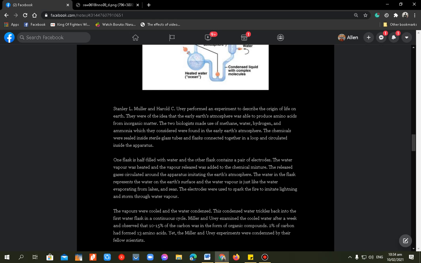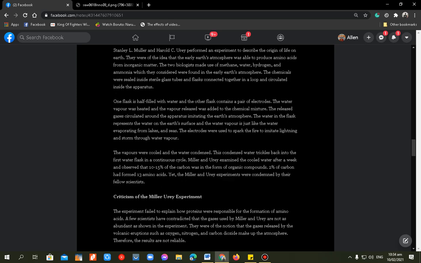Yet, meron pong yet doon: Miller and Urey's experiments were condemned by their fellow scientists. So what do you mean by condemned? It was questioned. They need more explanation. It was questioned yung experiment ni Miller and Urey.